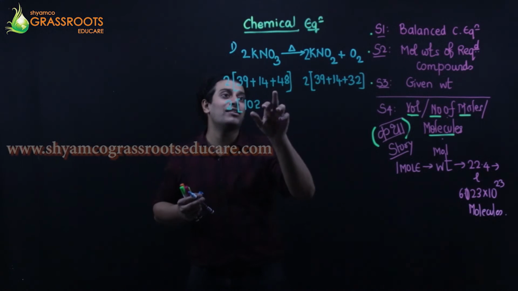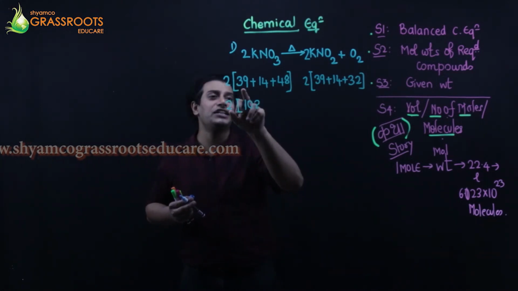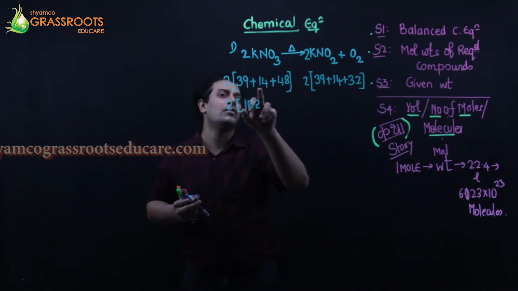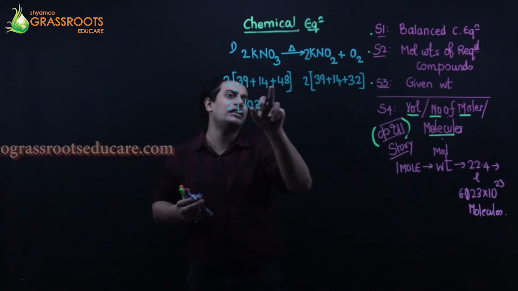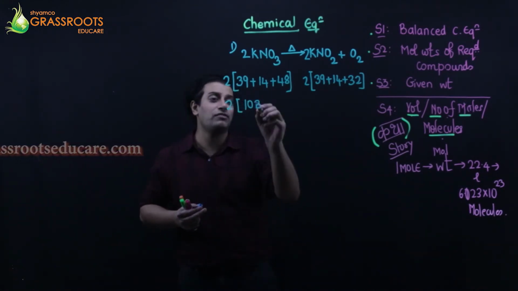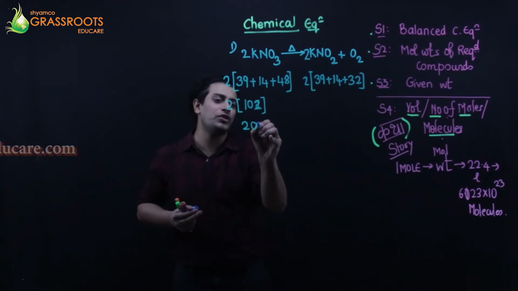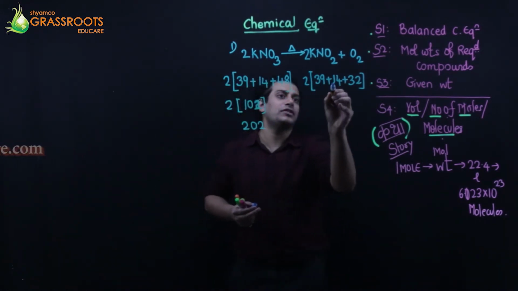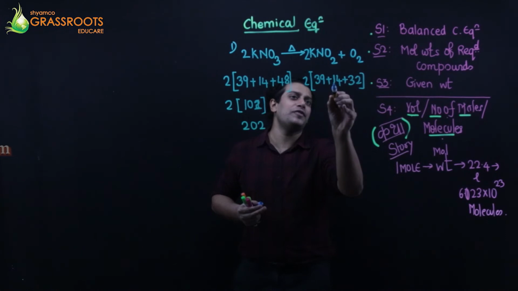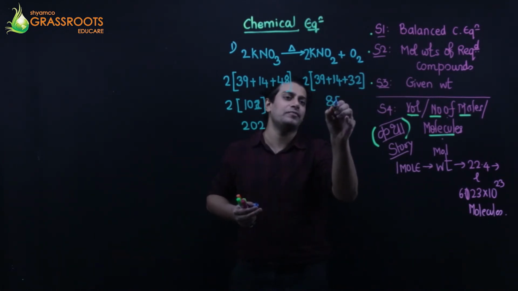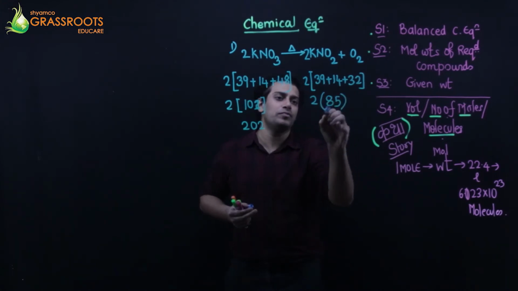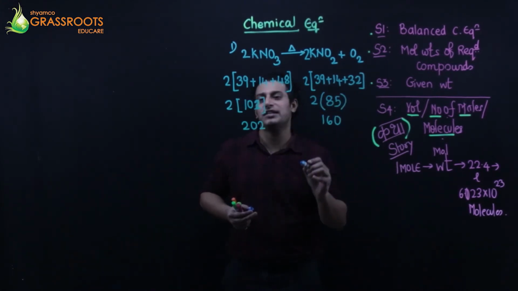What am I doing today? I don't know. 40 and 40, how much? 80, 90, 89, 93 and 8, 101. So 2 into 101 is 202 grams. 39, 40, 50, 53, 55, 85 into 2. That makes it 160 grams.